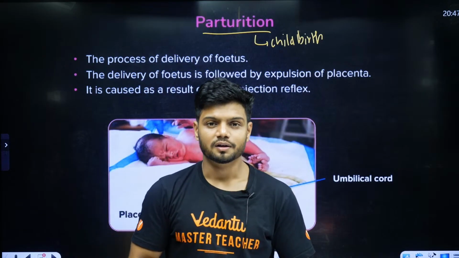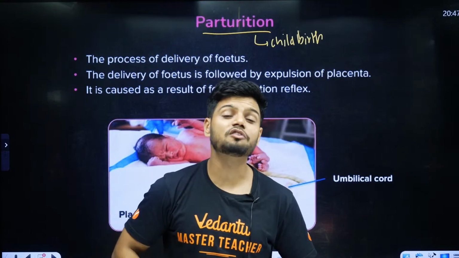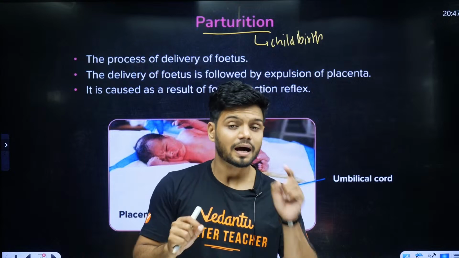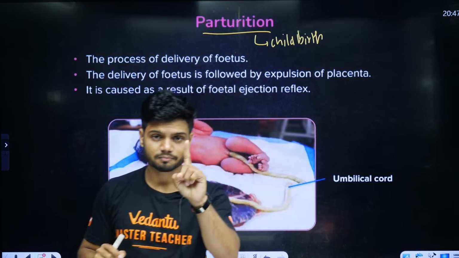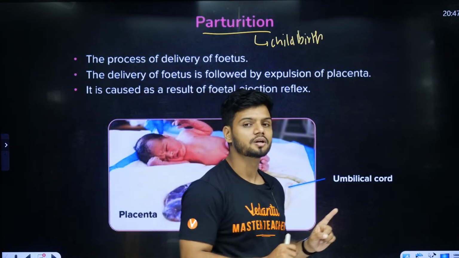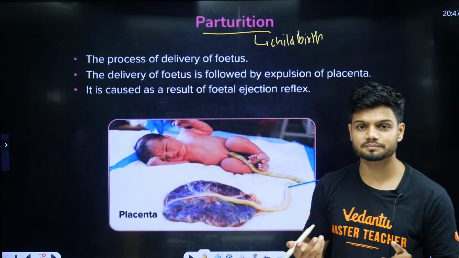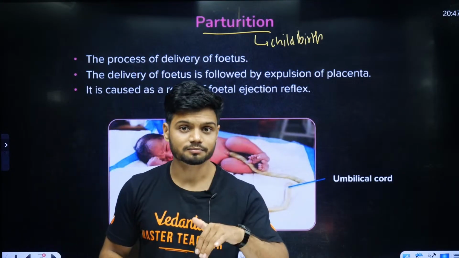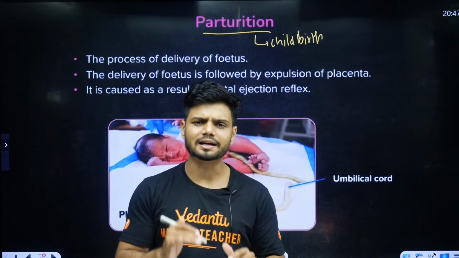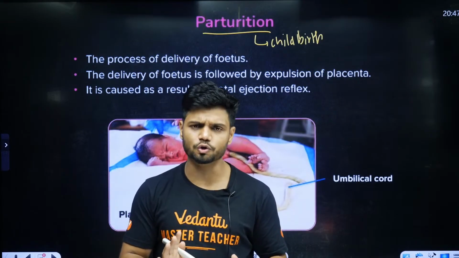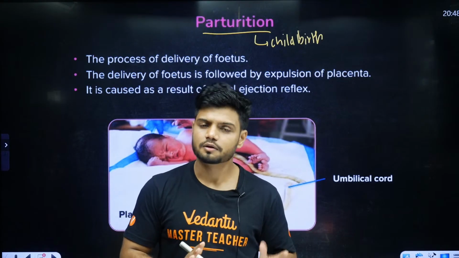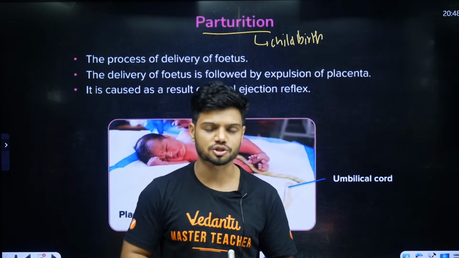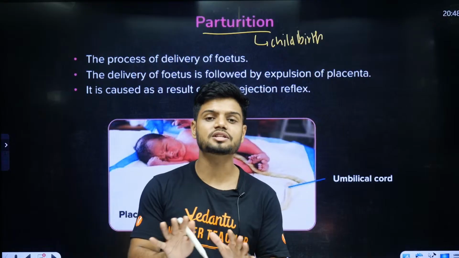There is something called the signal for parturition. The first signal for parturition, I repeat students, where does it come from? The first signal for parturition comes from the baby and the placenta. So the baby will tell that I am ready to come out, I want to come out. With the help of the first signal, it will cause a contraction. That is called the fetal ejection reflex.